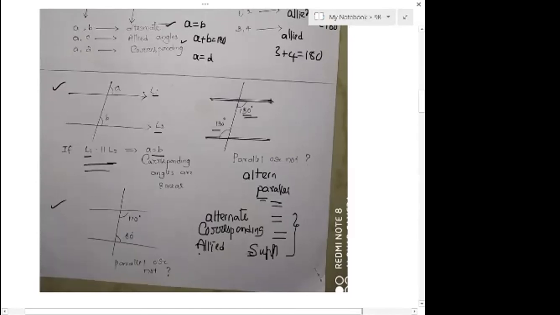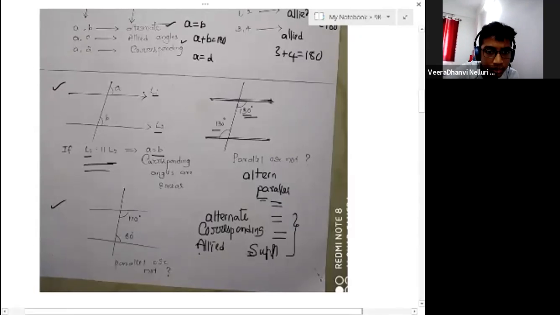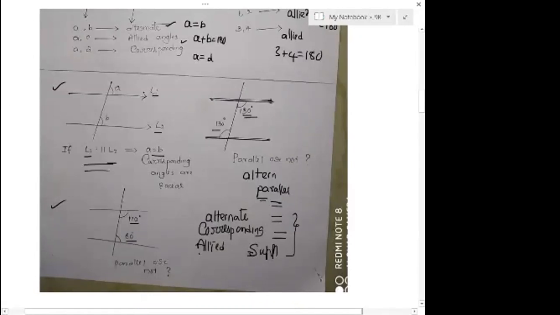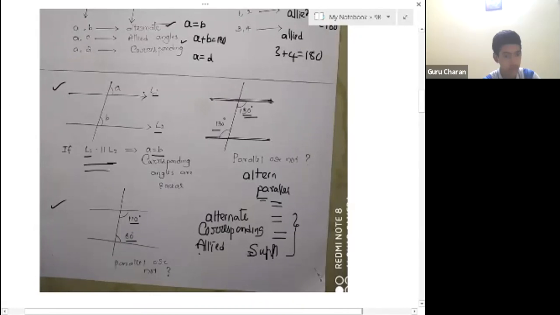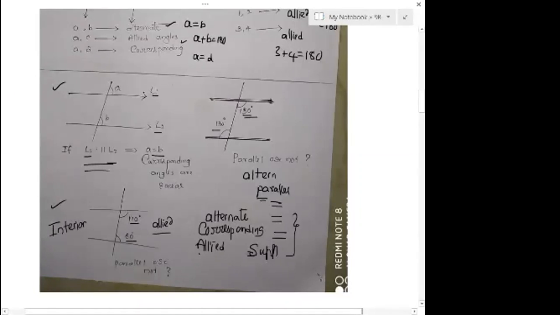Now observe this question. Are these two lines parallel? Can you check whether they are parallel or not with this information? Sir, it's 110 and 60 degrees. What is the sum? First of all, what type of angles are these? Can you find the allied angles, right? Remember, allied is nothing but co-interior, or co-exterior. Both are same. Here it is co-interior.